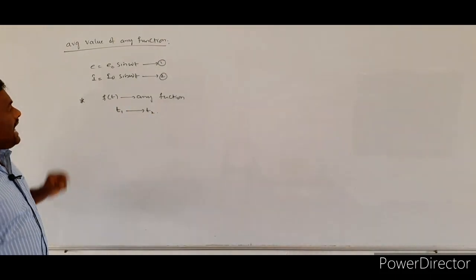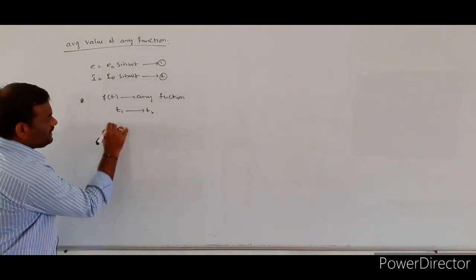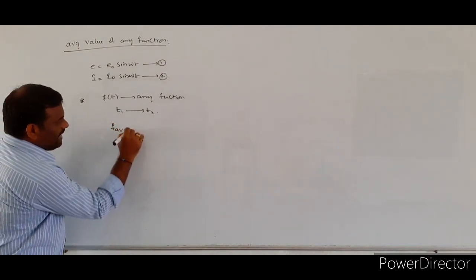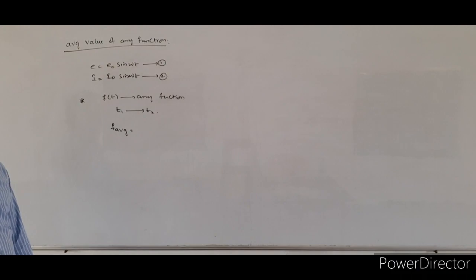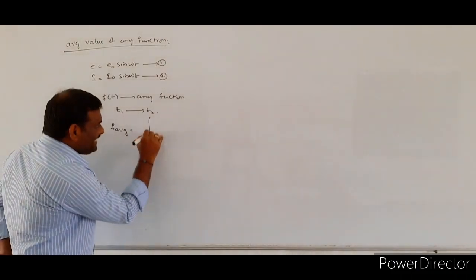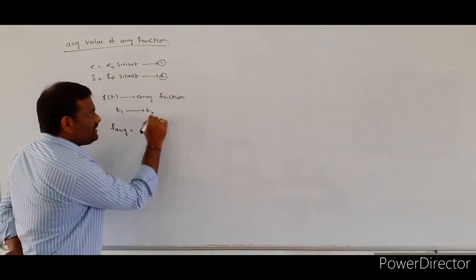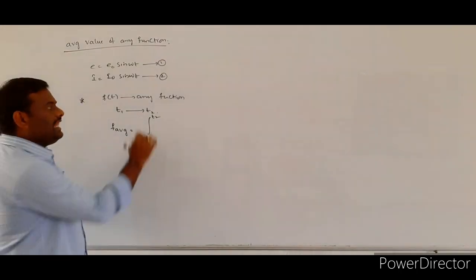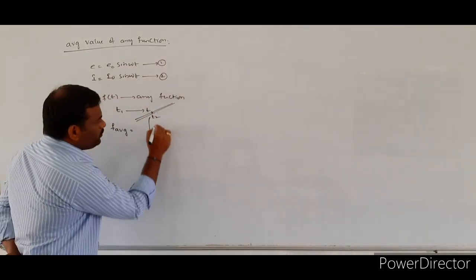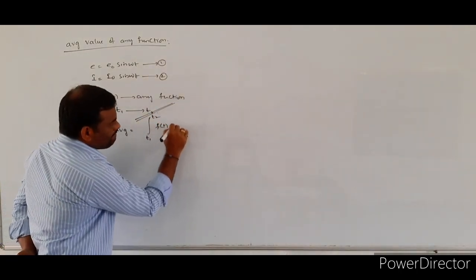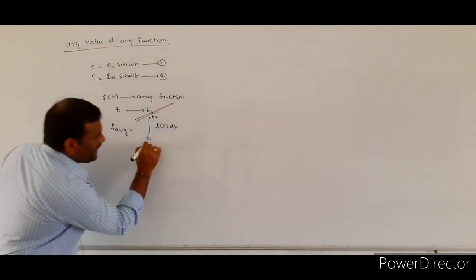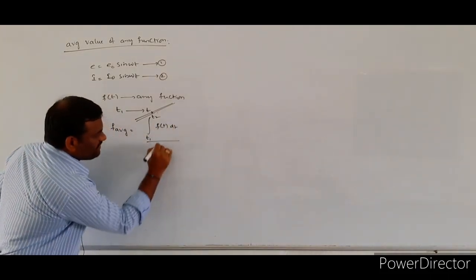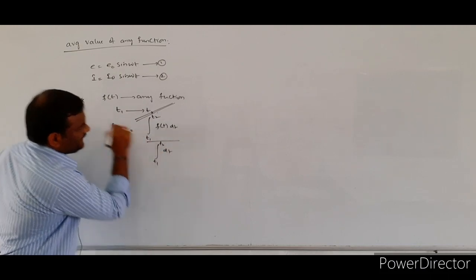The formula is f average is equal to the integral from t1 to t2 of f of t dt, divided by the integral from t1 to t2 of dt.